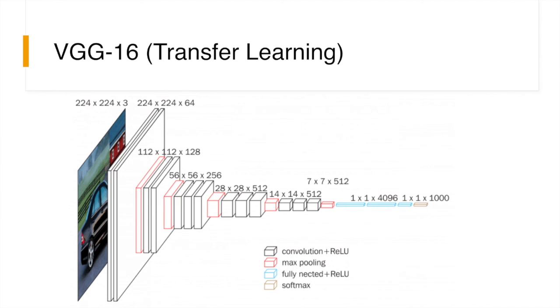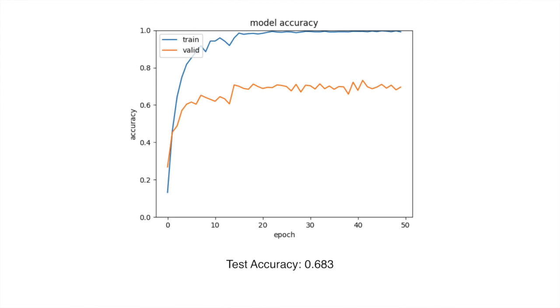Because it takes much time, we only trained for 50 epochs, but you can see that after 50 epochs, the model is, I think, at its best performance. You can see the training accuracy is very high, very close to 1, and the validation accuracy increased a lot, which means the performance is much better.